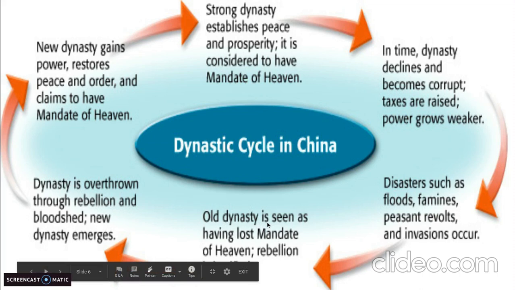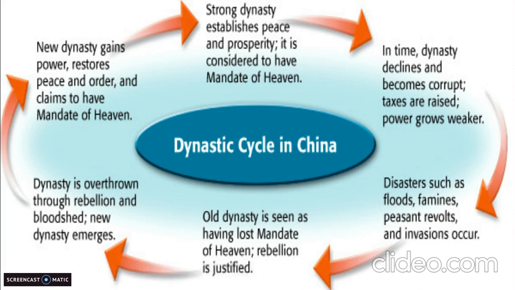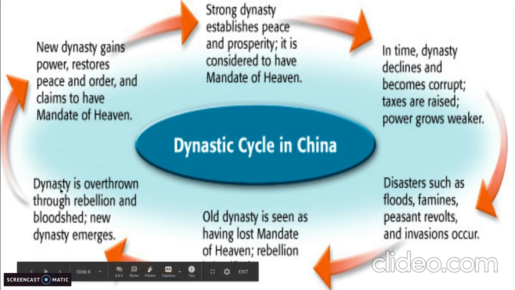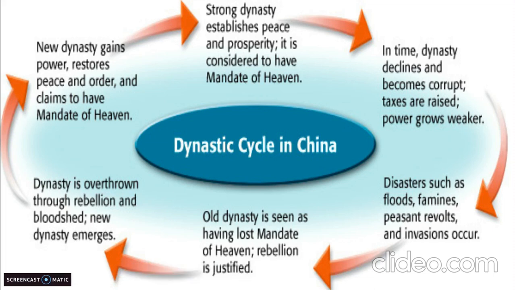So the old dynasty is seen as having lost the mandate of heaven, and the people would rebel against the dynasty, because it's justified now. You lost God's approval. We need someone new in charge. So the dynasty is overthrown through bloodshed. A new dynasty emerges, gains power, restores peace and order, and claims to have the mandate of heaven. And then you continue this cycle over and over again.